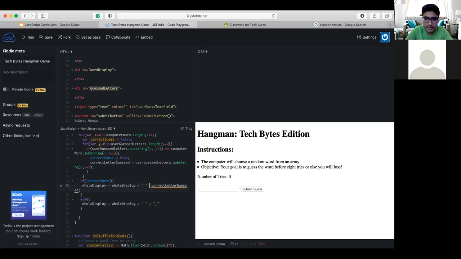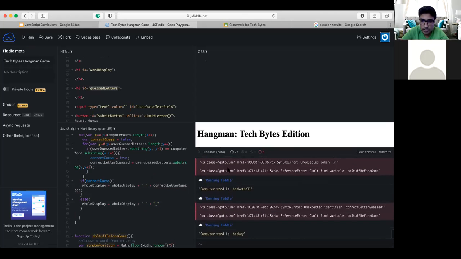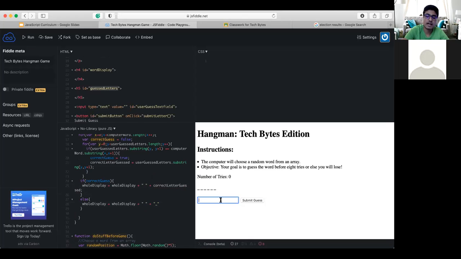Oh, and do not forget a plus sign after that blank space, like such. Alrighty, so now guys, if I hit the run button, let's take a look at what word we are dealing with. We are dealing with the word hockey. So if I enter the letter H, we should see that first position turn to an H. And if I hit the letter H, oh, that's right.